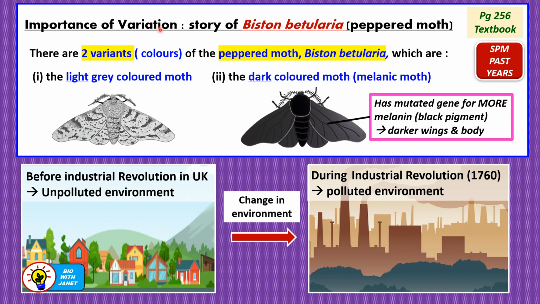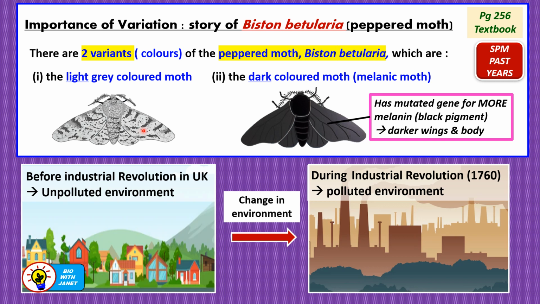To understand the importance of variation, let's discuss the story of Biston betularia, the peppered moth. So this is a true story. Now, there are two variants or colors of the peppered moth called Biston betularia, which are the light gray colored moth and the dark colored moth or melanic moth. So for this species of moth, there are two different types, right? One has a light gray set of wings and also body, right? So this is the more common type.